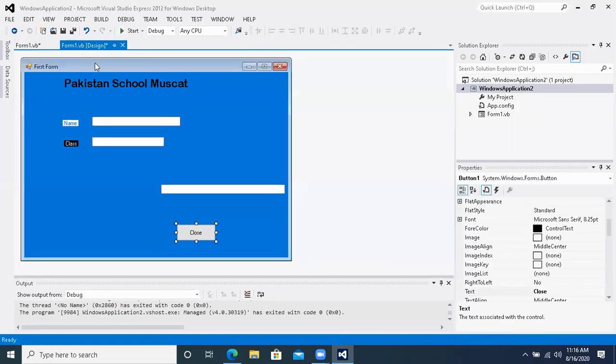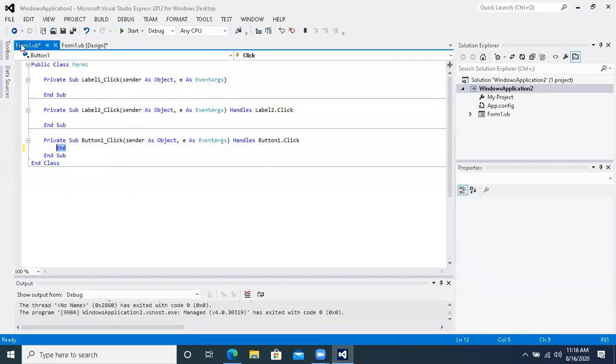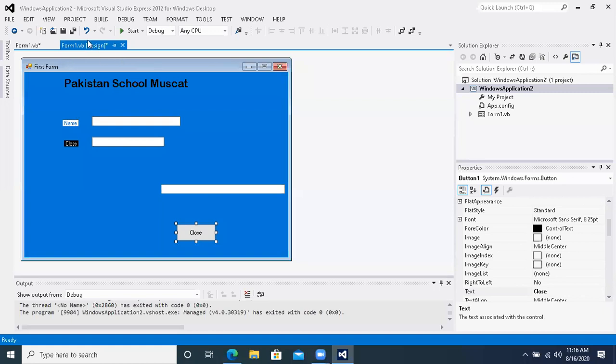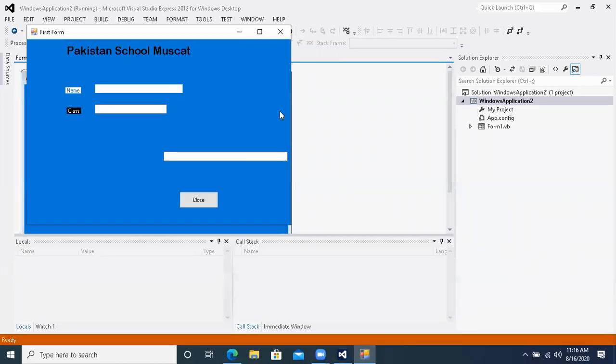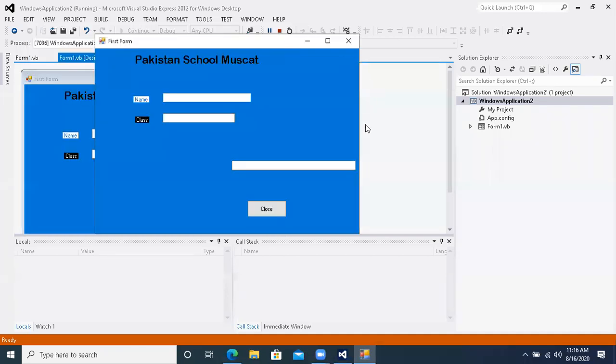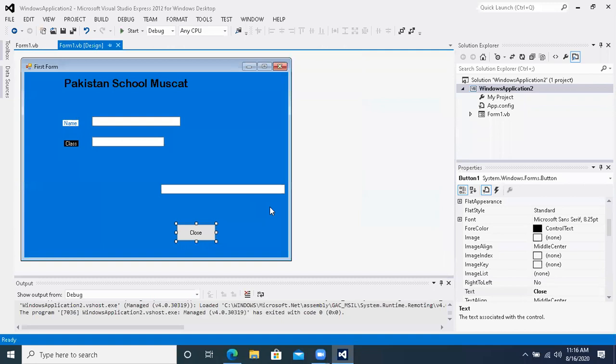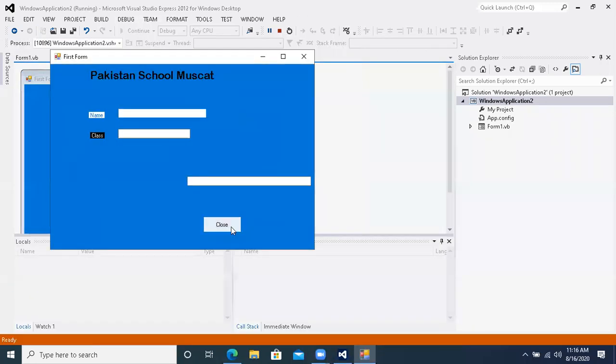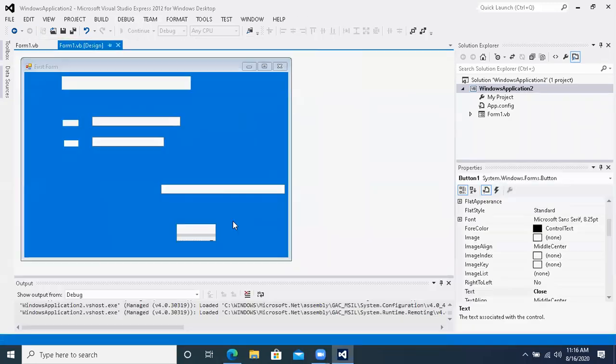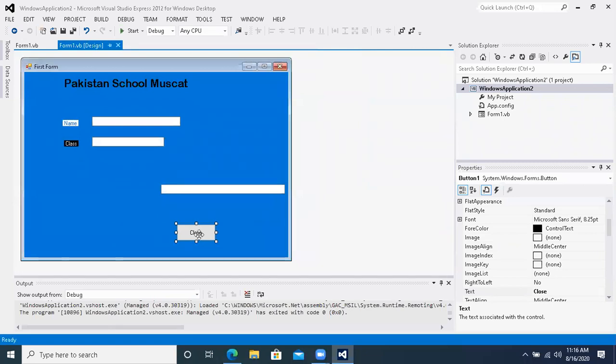Now these two views are showing, coding view and design view. Now I go from the coding view to the design view, and I click on the start button. Now I'm running this form, and when I click this close button, it will work. Why? Because now I have written one code behind it, which is end. See, it closed. When I clicked on it, the form closed. Why? Because now it is working. This form is working now.